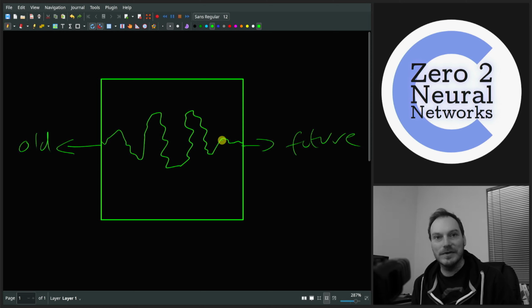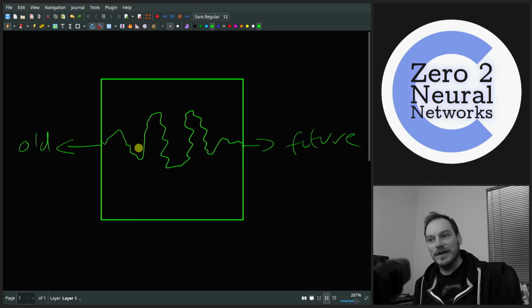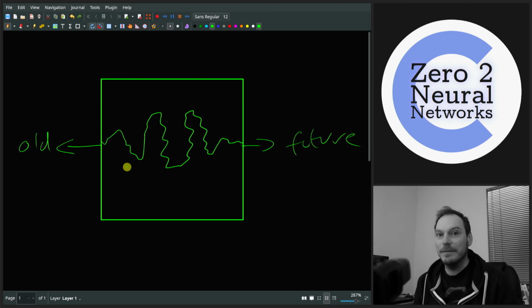Well, a circular buffer is perfect for that, because we only need to store this range of values, and then we just want to overwrite the old values as and when they're discarded, as and when we don't need to render them anymore. So we can use a circular buffer for that. So rendering graphs, perfect for circular buffers. Dealing with audio data, perfect for circular buffers. So they're very handy tools.